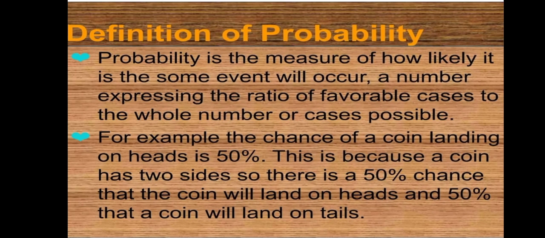Probability is the measure of how likely it is that some event will occur, a number expressing the ratio of favorable cases to the whole number of cases possible. Okay, I will tell it in an easy way: probability measures the chances of an event occurring, expressed as a ratio of favorable cases to the whole number of cases. For example, suppose you toss a coin and there will be a 50% chance of getting a tail and a 50% chance of getting a head. So that's the definition of probability.